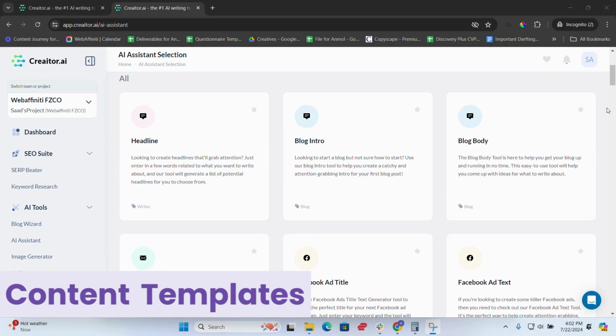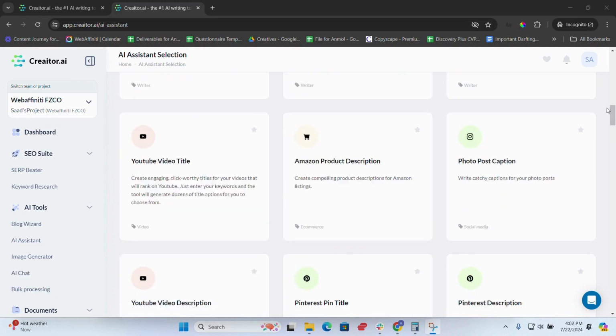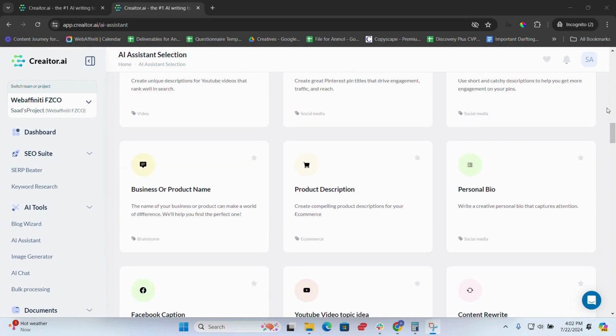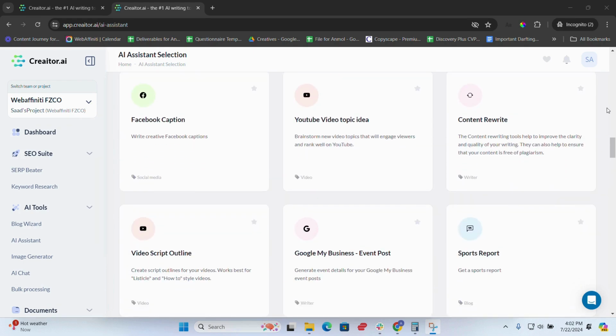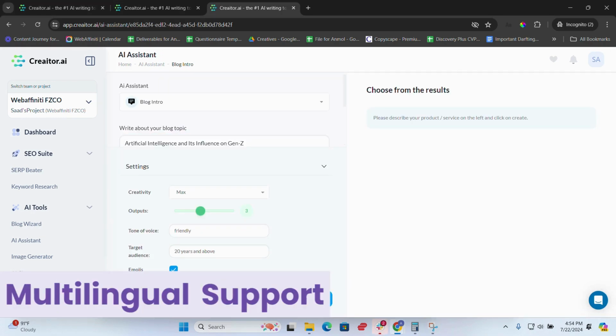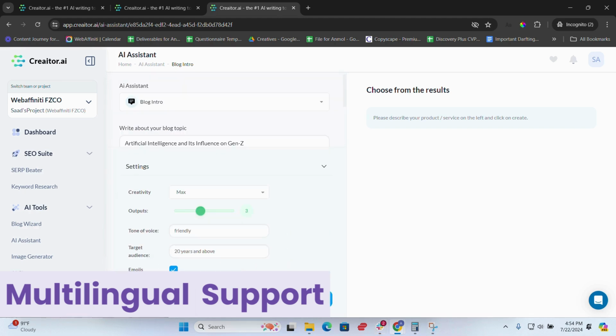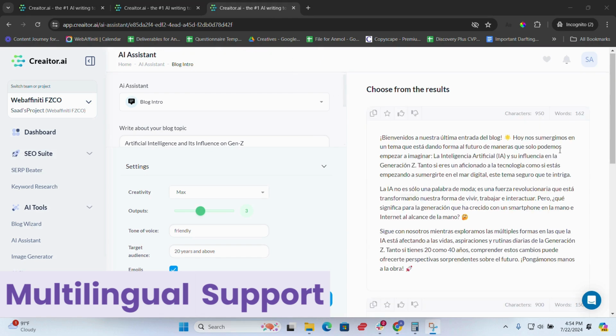Content templates. Creator AI offers a variety of templates for different types of content, such as blog posts, ad copy, social media posts, and more. These templates are designed to save you time and ensure your content is structured and professional. Multilingual support. With support for over 40 languages, Creator AI enables you to create content for a global audience. This feature is particularly useful for businesses targeting international markets or multilingual communities.